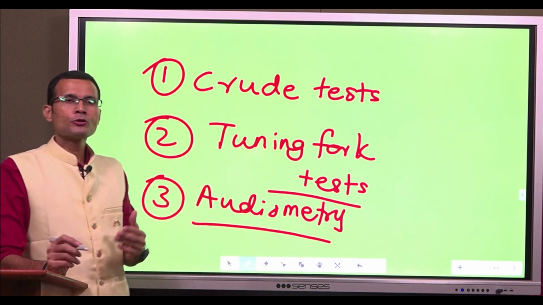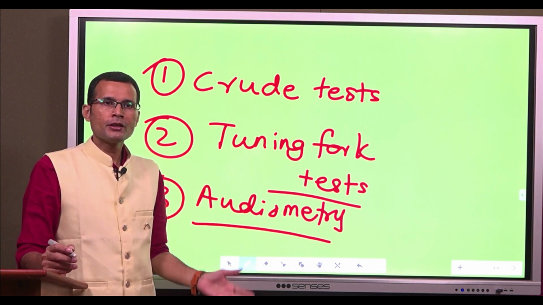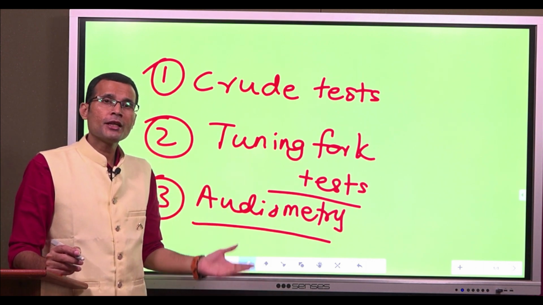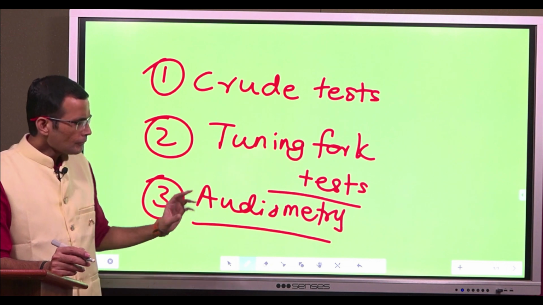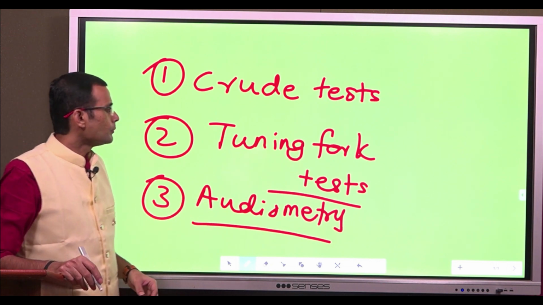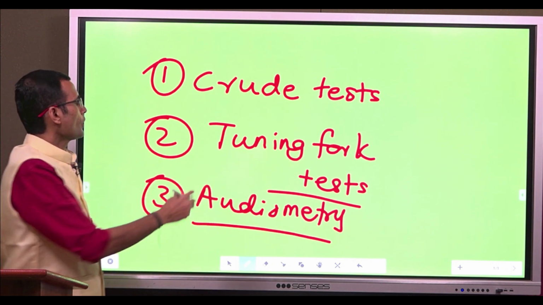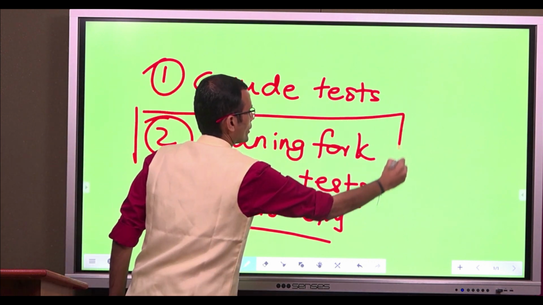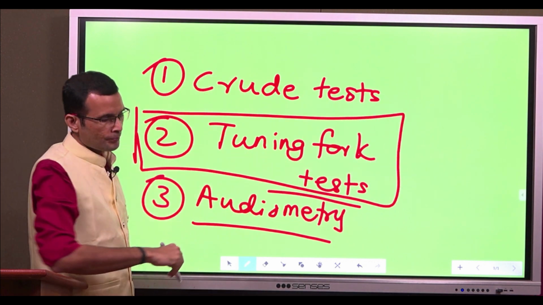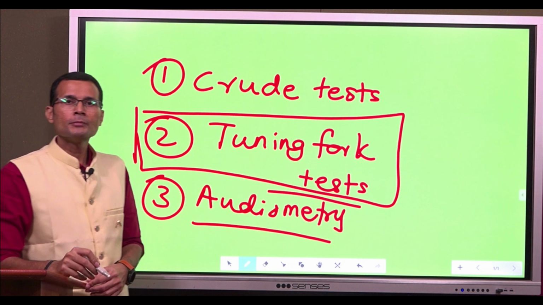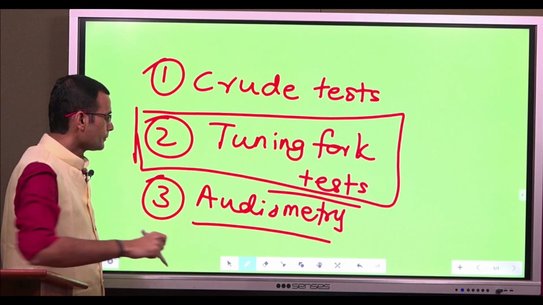In audiometry also, there is pure tone audiometry and speech audiometry, two types. So these are the tests. We will be focusing on the tuning fork tests for hearing or tests for deafness.